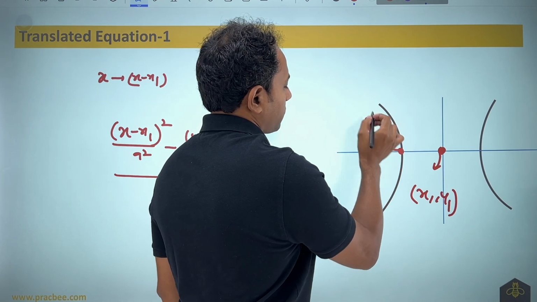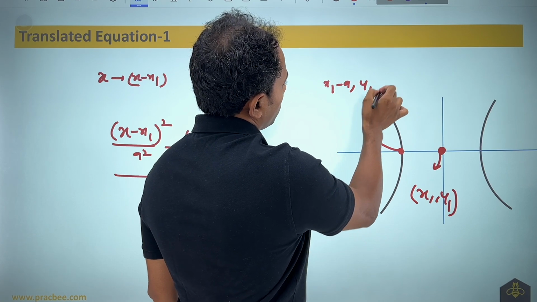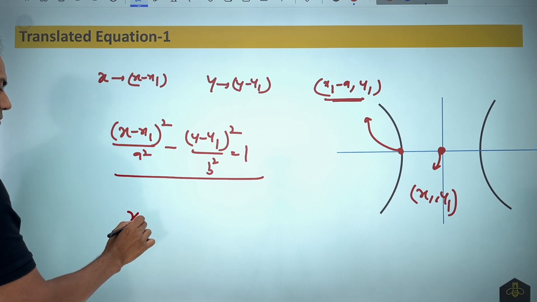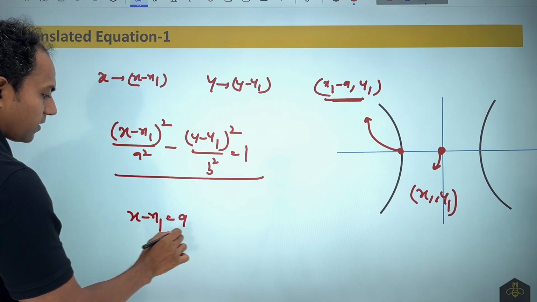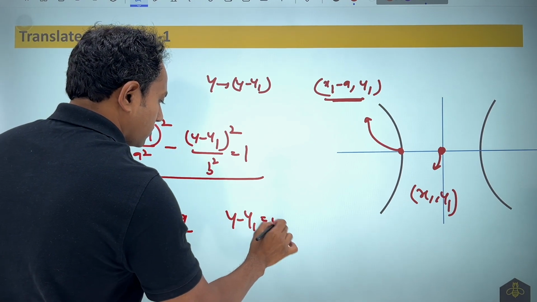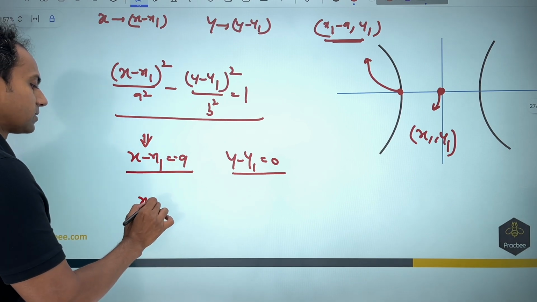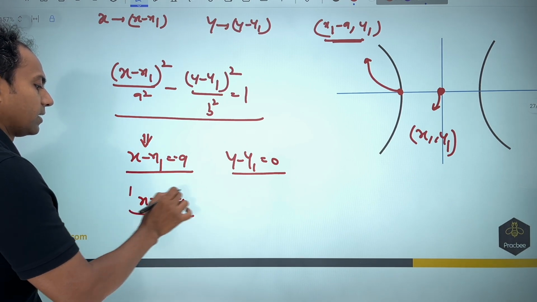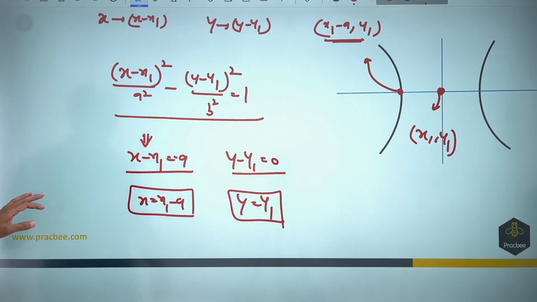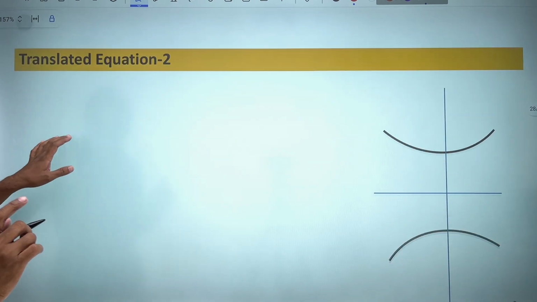And every point will have x1 comma y1 added. So for example, if I want to find this vertex, I will have to add x1 and y1 to the x and y coordinates. Alternately, I can also look into this idea. The old results, if I put in terms of x, x minus x1 and in terms of y, y minus y1, I should get the same answer. So if I do so, you can see that I am still getting the same answer. So again, there are two techniques to do it. One geometrically by observing, or another replacing x by x minus x1 and y by y minus y1. Same thing we can do here as well.